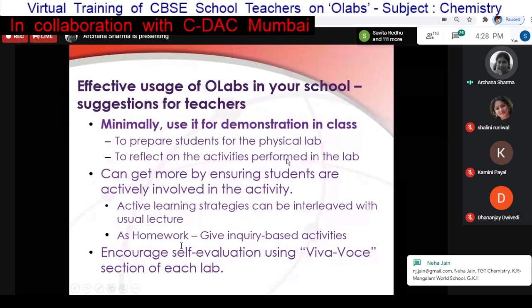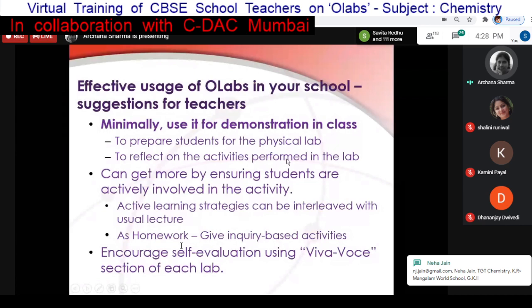So you can use it for demonstration in the class, that is minimally. It can be for preparing students for physical labs, or to reflect on any activities that are performed in the lab. So first of all, maybe you want to prepare them before moving to the physical lab. Or once the lab has been done, you can return to your classroom and ask the students certain questions, with the lab as a backdrop.